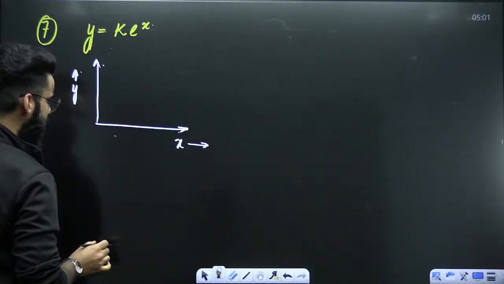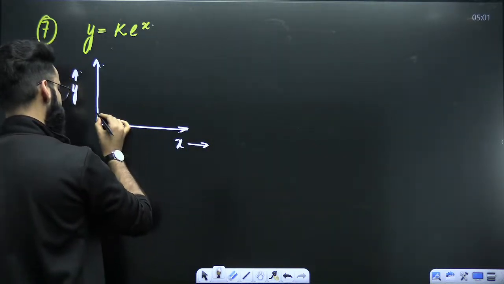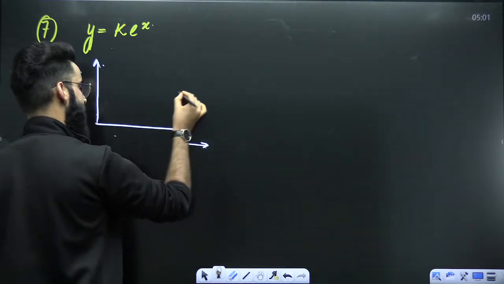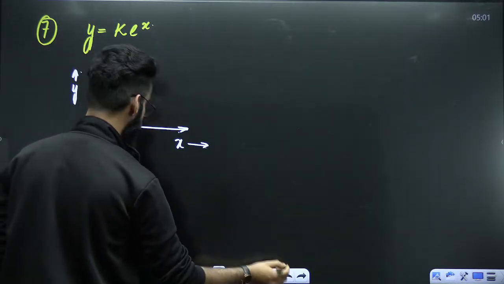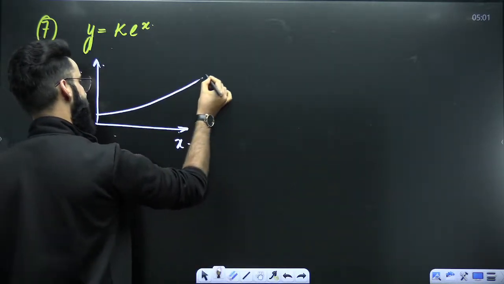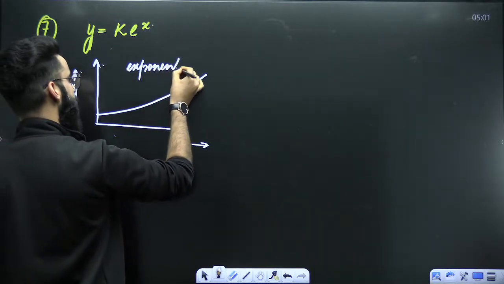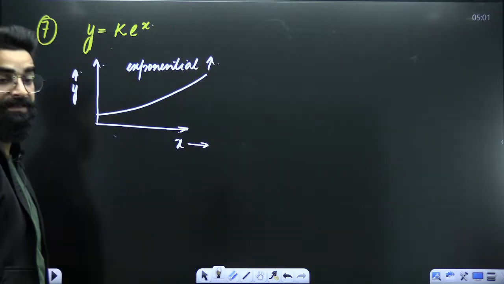Perfect. The graph will come somewhere from here and it will exponentially increase. So I'll just make the first quadrant part. So it has to be like this. It is something which we call exponential increase. This is the exponential increase curve, y is equal to k e raised to the power x.